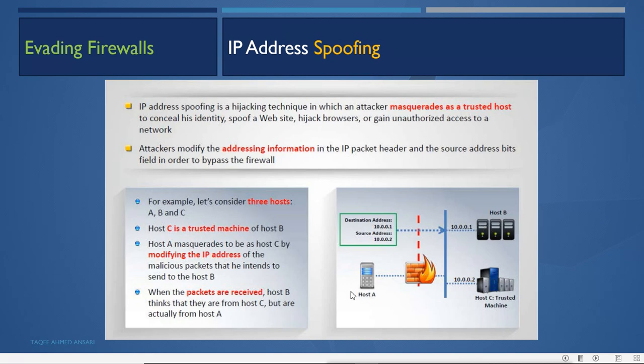What it will do is send the malicious packet and spoof the source address of the trusted host C. When it is processed, the firewall thinks that the packet is coming from host C, which is allowed, and it is accepted by host B also. This is what is called IP address spoofing. The attacker is spoofing the IP address of the trusted host.